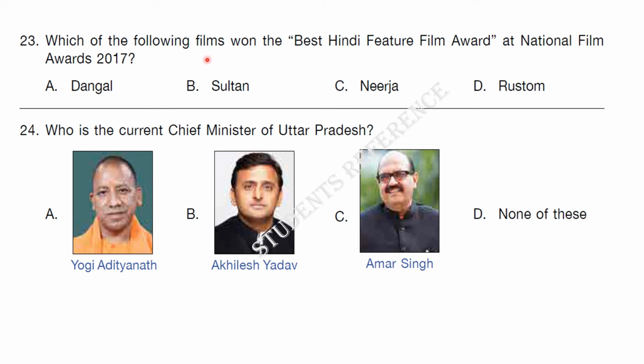23. Which of the following films won the Best Hindi Feature Film Award at National Film Awards 2017? The options are Dangal, Sultan, Neerja, Rustom. The answer is C, Neerja. 24. Who is the current Chief Minister of Uttar Pradesh? Look at the given options. The answer is A, Yogi Adityanath.